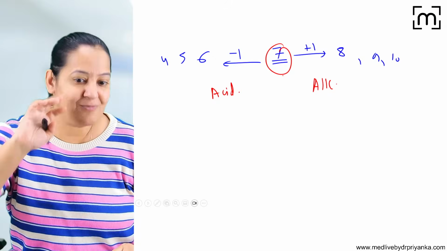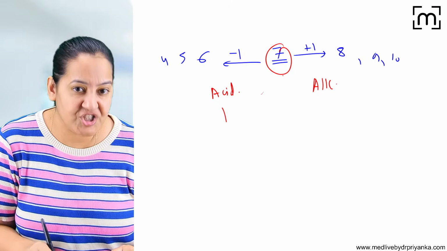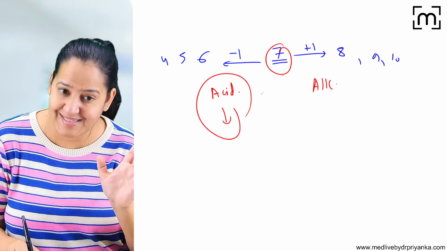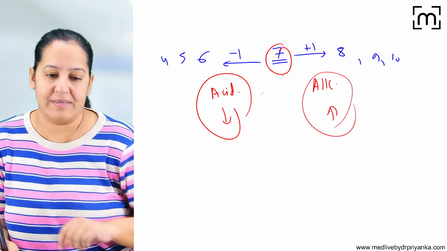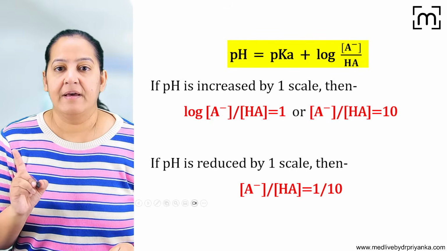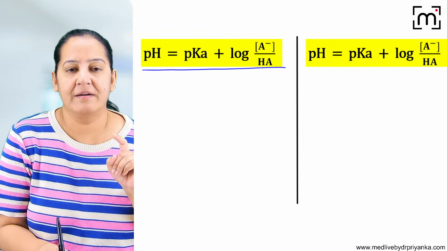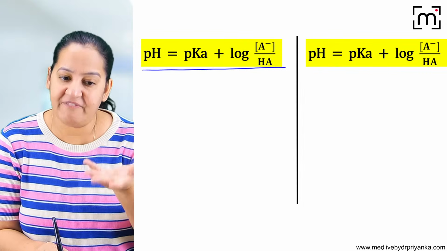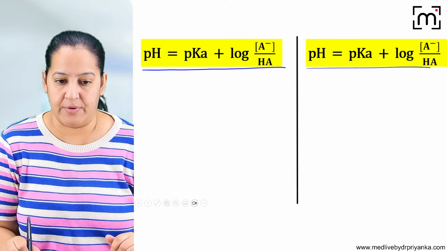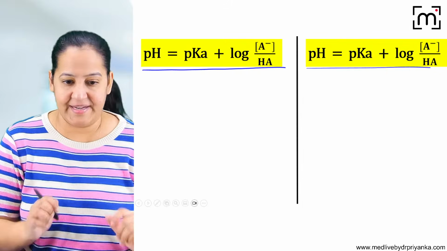Because I will use this concept in the formula, that's why I'm just revising. Reduction in pH is acidic, we are going towards acid, and an increase in pH, we are going towards alkaline. Now, what is the formula? Listen. In the same formula, first I will increase it by 1 unit and then I will reduce it by 1 unit. First I will make it alkaline and then I will make it acidic.